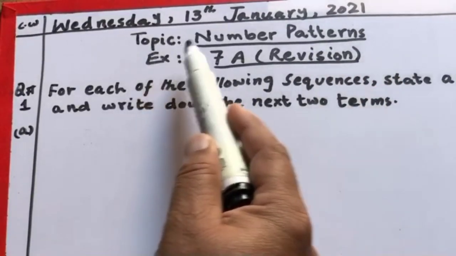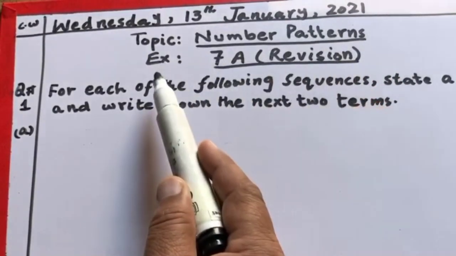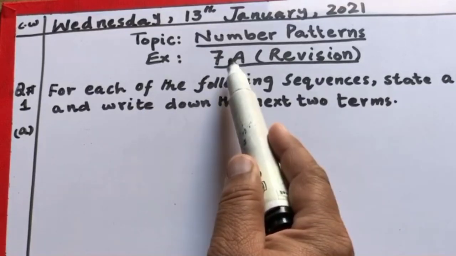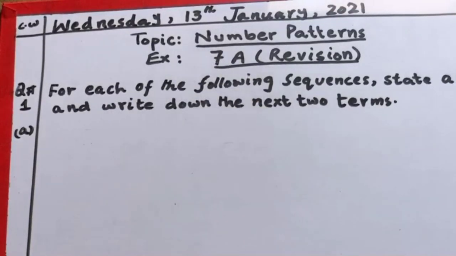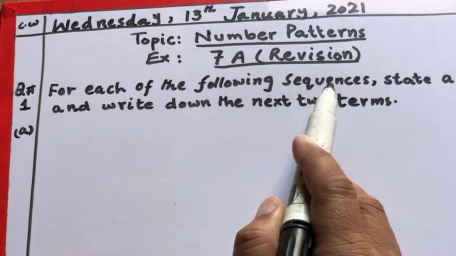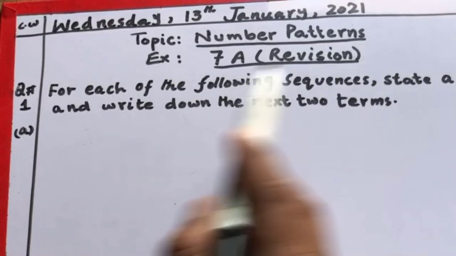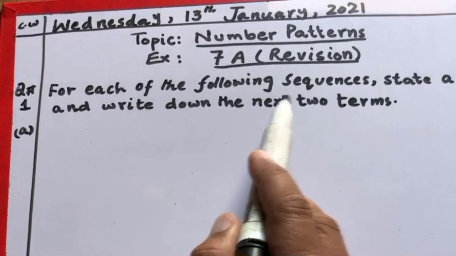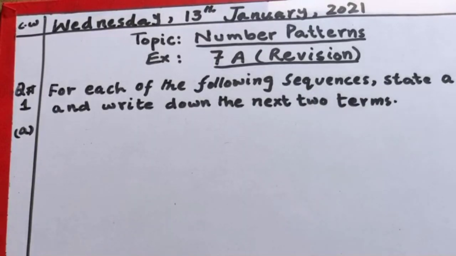Today the topic is number patterns. Today we are going to revise exercise 7a, question number 1. The statement of question number 1 is: for each of the following sequences, state a rule and write down the next two terms. In every part a number sequence is given. We have to find the next two terms of the given number sequence.